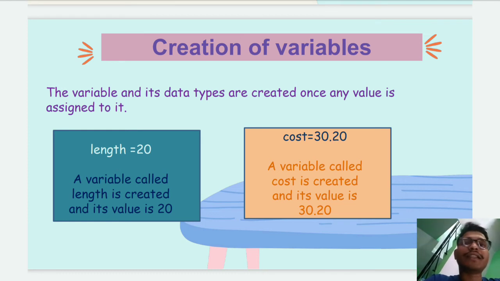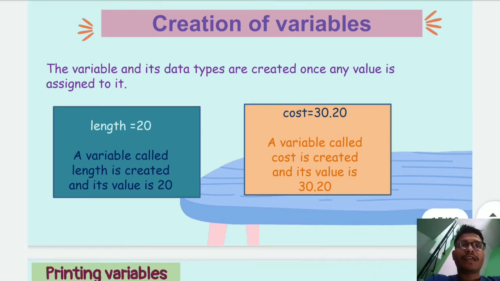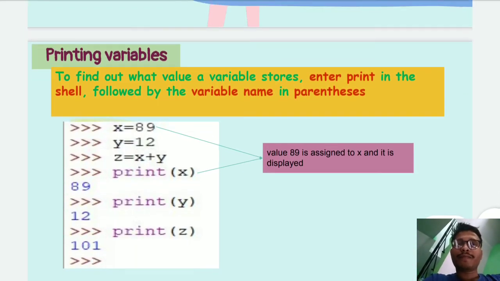For example, length is equal to 20. A variable called length is created and its value is assigned as 20. We are defining a variable length, and we have assigned the value 20 to the length variable. Now we are defining a variable cost, and we have assigned the value 30.20 to the variable cost. Here is how to define a variable.